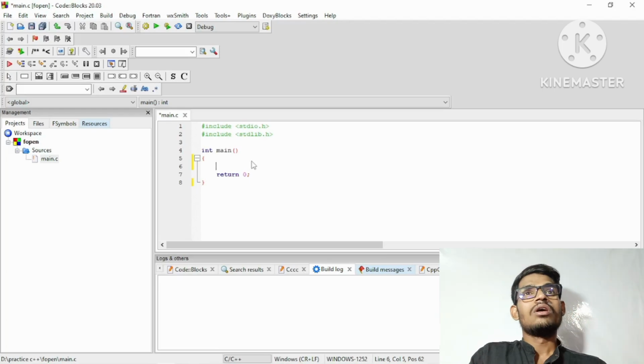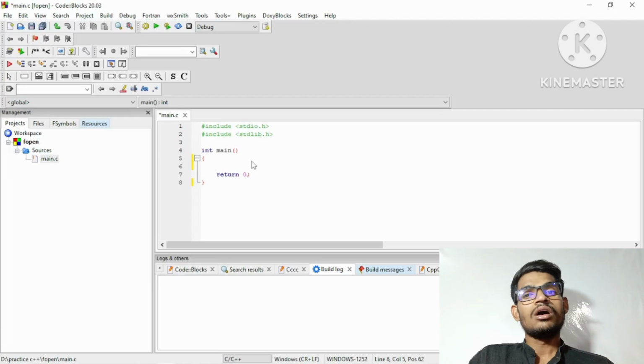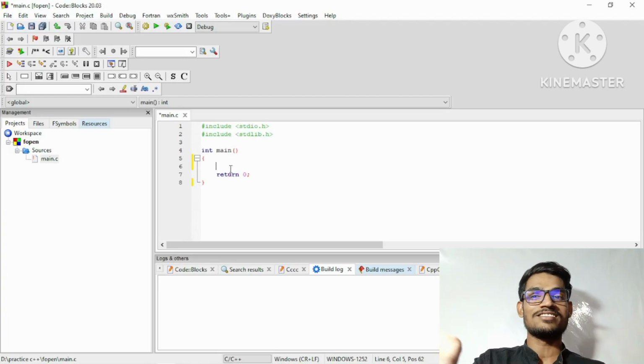Also, I think you have some knowledge about Linux. There we create files and so on, and at that time C programming is involved. So let's see how we can create the files, how we can write something, and how we can open the file. Okay, so let's see.